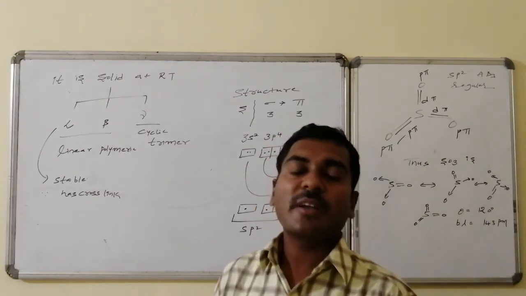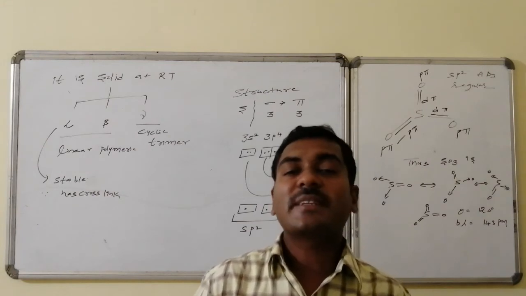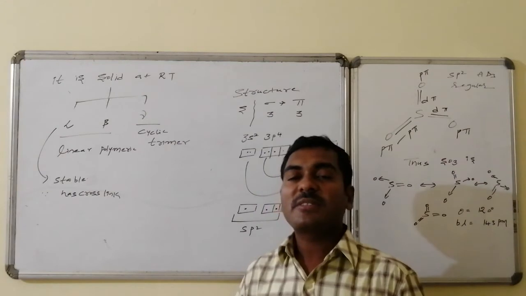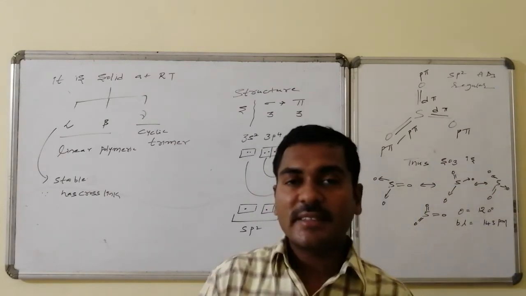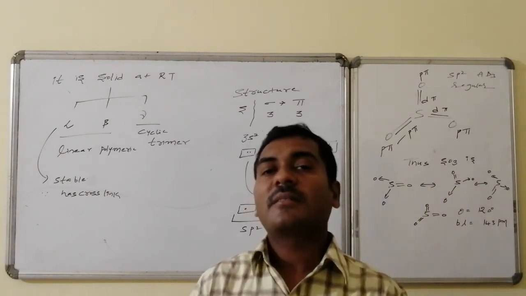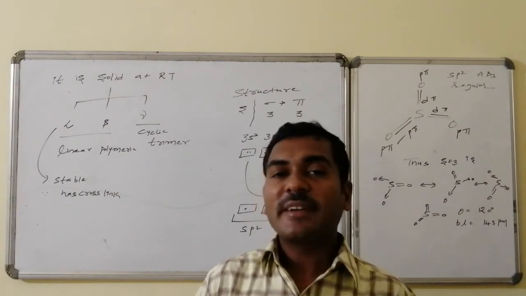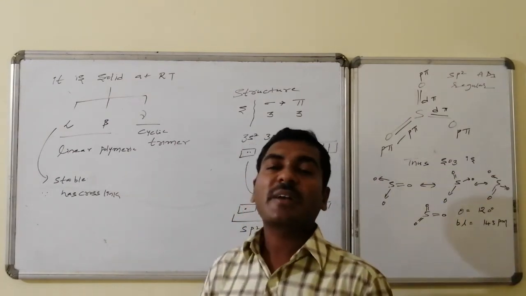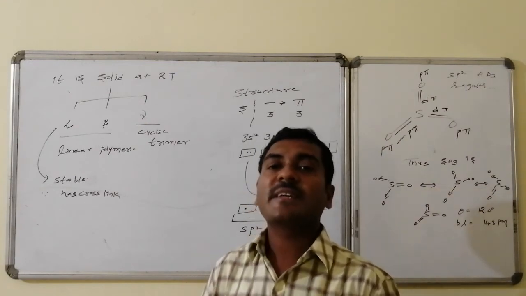In those linear polymers, alpha is stable because it has cross links, whereas beta form does not have any kind of cross links. It is a simple linear structure from one end to the other end. Hence the stability of the alpha form is higher compared to the beta form because it has cross links.